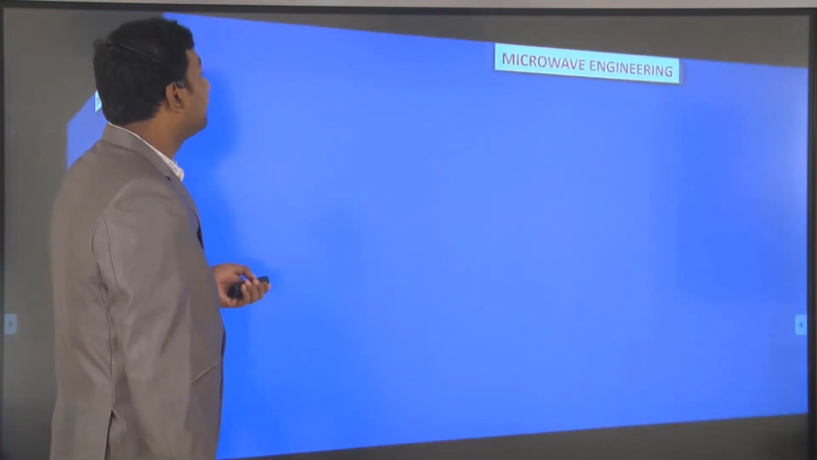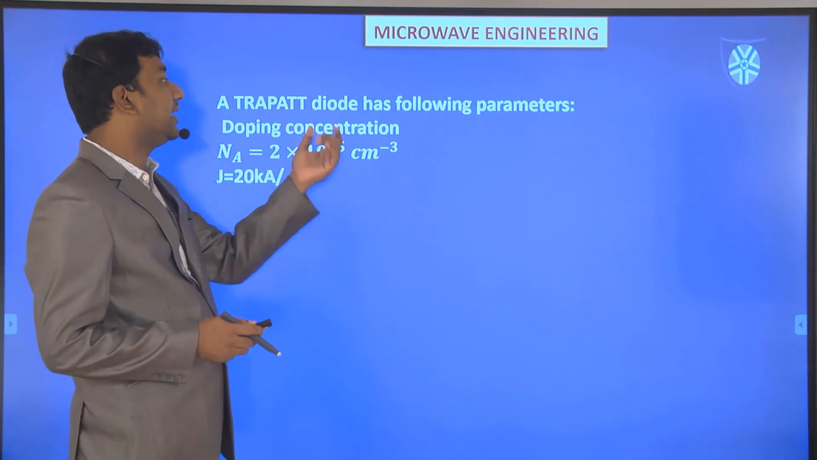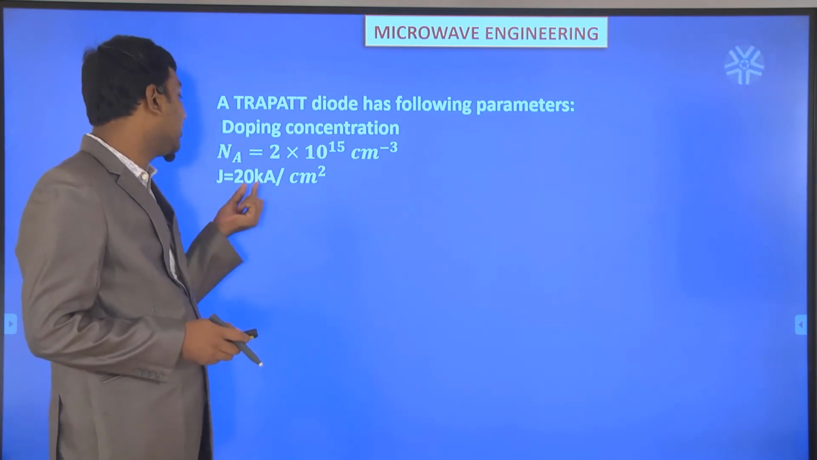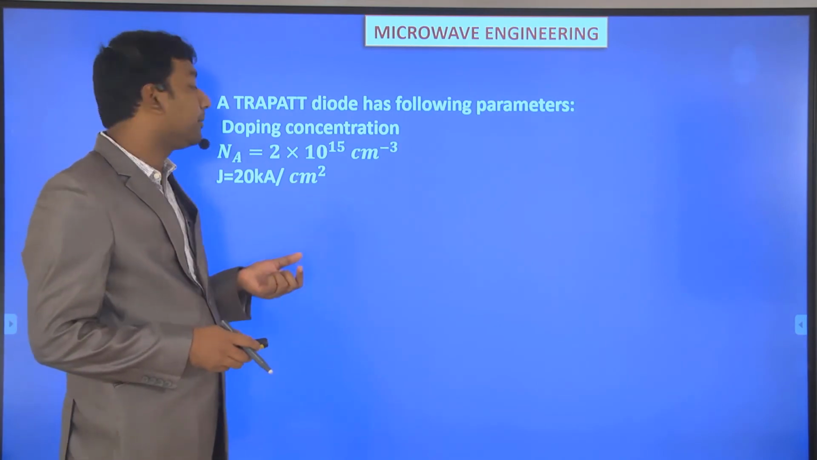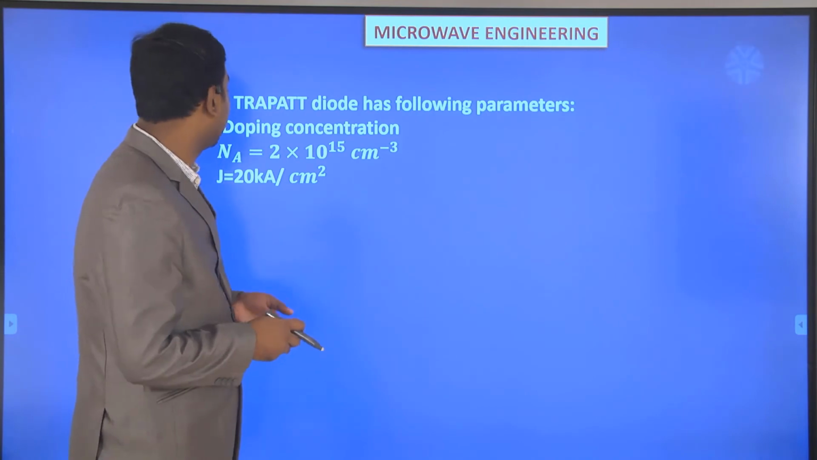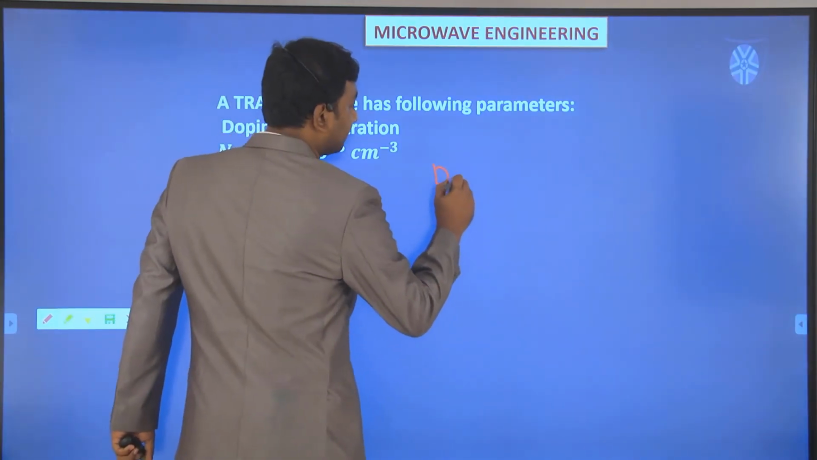Now coming to the next point. One question is given: a trapatt diode has the following parameters. Doping concentration is N A and J value is 20 kiloampere per centimeter square. We should find out its drift velocity.